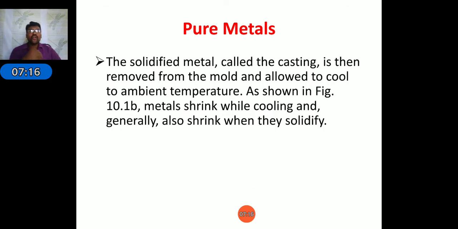Next, the solidified metal, called the casting, is then removed from the mold and allowed to cool to ambient temperature, as shown in the figure. Next, the metal shrinks when cooling generally takes place. There are two cases: the metal will shrink during the liquid and the solid stages. The liquid shrinkage will be compensated by using the riser, and the solid shrinkage will be compensated by using the